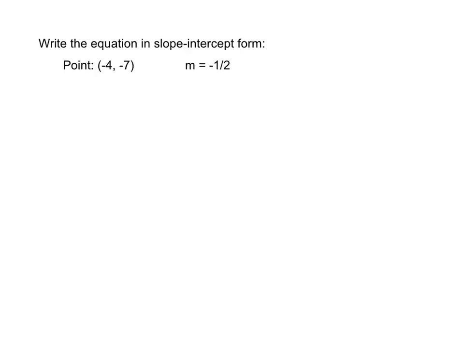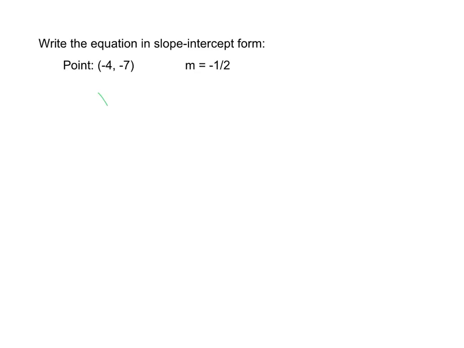Now, this next one, they give us a point and the slope, and they ask us to write it in slope-intercept form. We have done this. We could use slope-intercept form and solve for b. Here is how we've done this. We solved for b, then we plugged it into slope-intercept form. We're going to start with point-slope form, and I actually showed you this while we were introducing point-slope form to sort of get us where we're going.